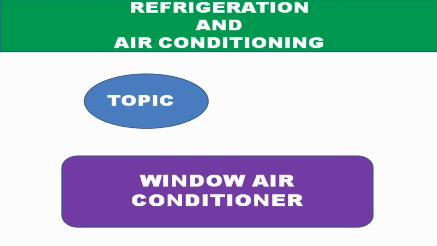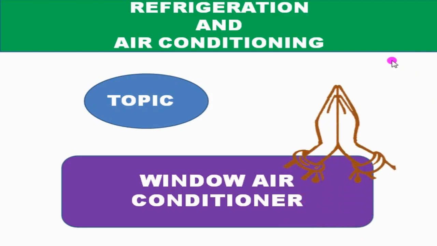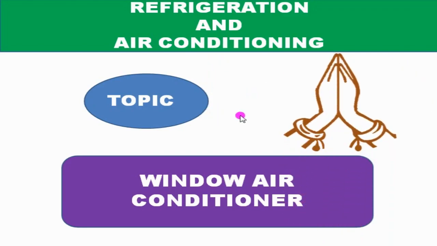First of all, I welcome you all to the course on refrigeration and air conditioning. In this video, you will learn about how a window air conditioner works. This window air conditioner is called so because it can be accommodated in windows. This unit is suitable for cooling the rooms in hot summer.